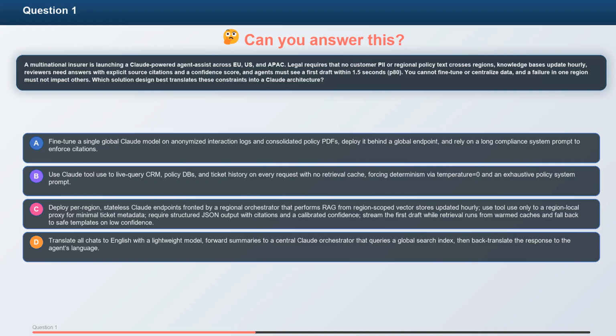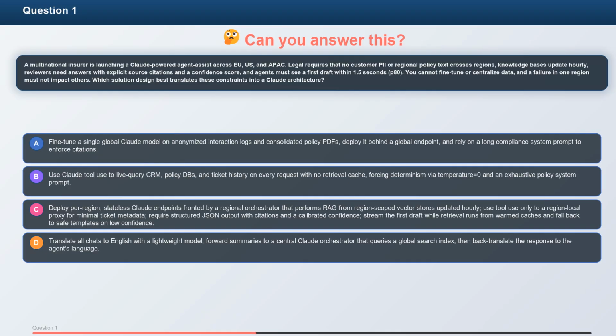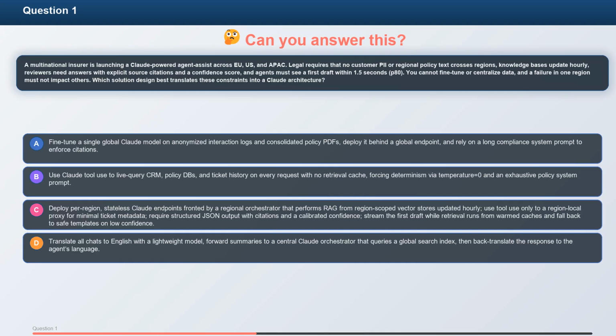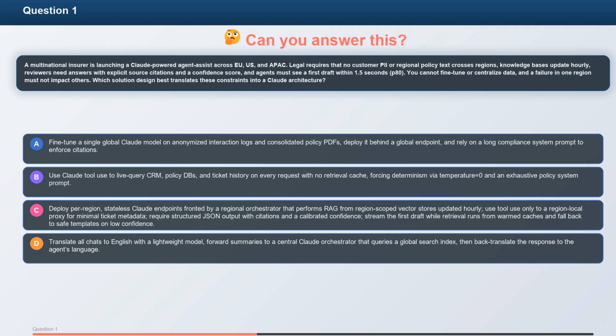A. Fine-tune a single global Claude model on anonymized interaction logs and consolidated policy PDFs, deploy it behind a global endpoint, and rely on a long compliance system prompt to enforce citations. B. Use Claude tool use to live query CRM, policy DBs, and ticket history on every request with no retrieval cache, forcing determinism via temperature zero and an exhaustive policy system prompt.